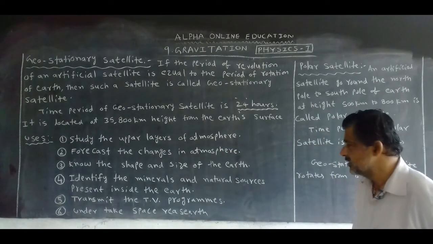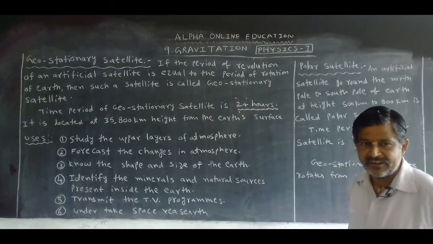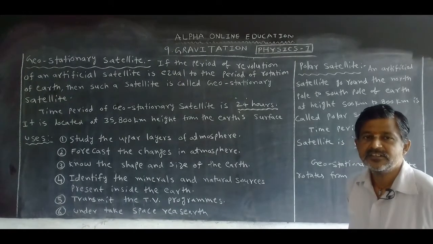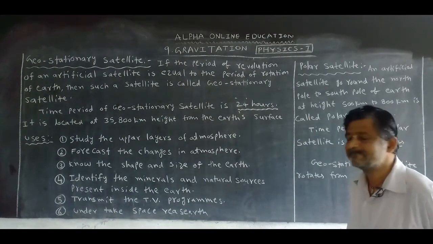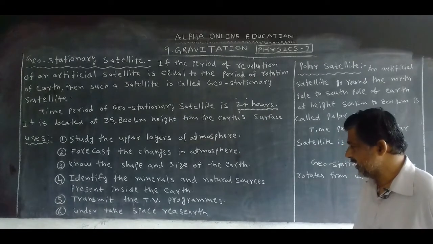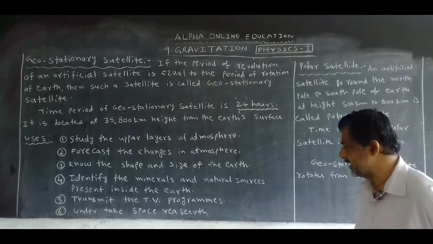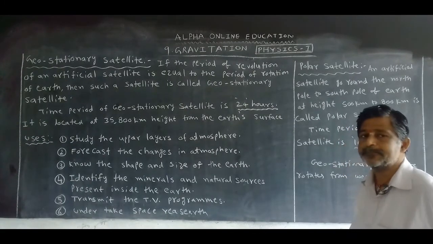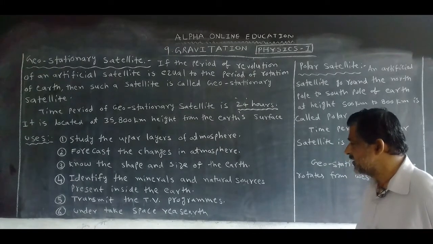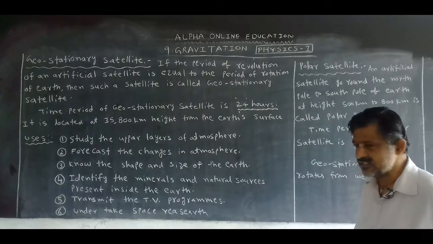Next, nowadays we have a number of TV channels, but all the TV programs or TV channels are transmitted by the geostationary satellite. And next one, undertake space research.